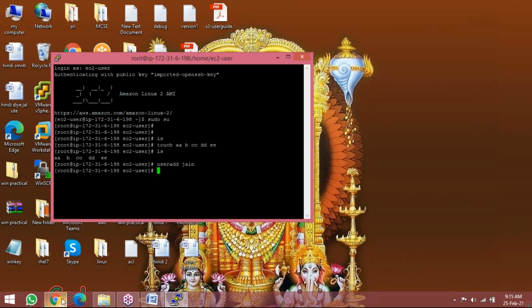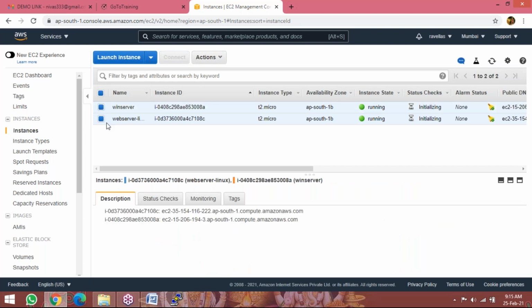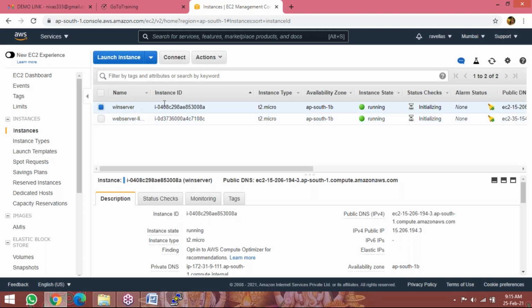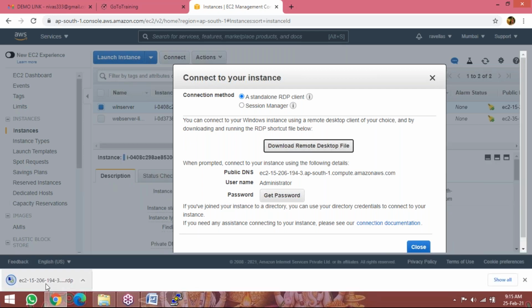Now, how to launch a Windows server? A little bit of difference is there. Select the Windows server instance. Here only you can click on connect. Download the remote desktop file. So click on download remote desktop file. The file is downloaded.